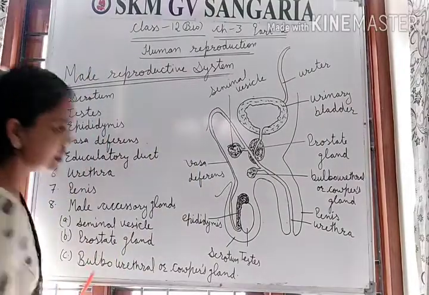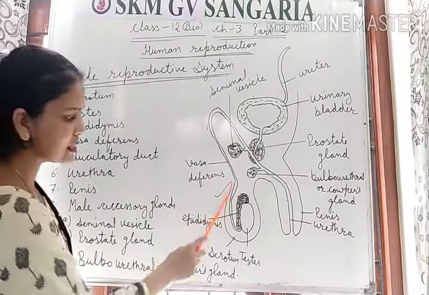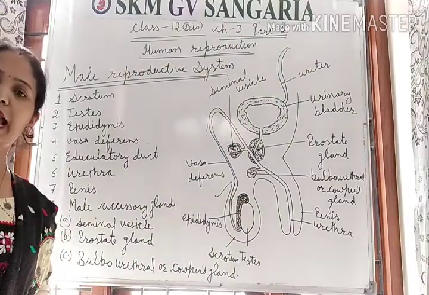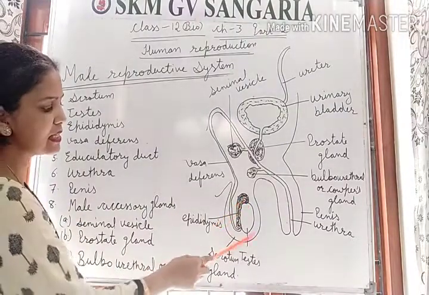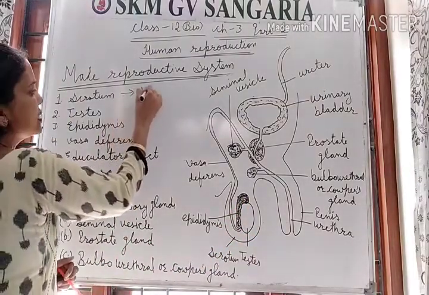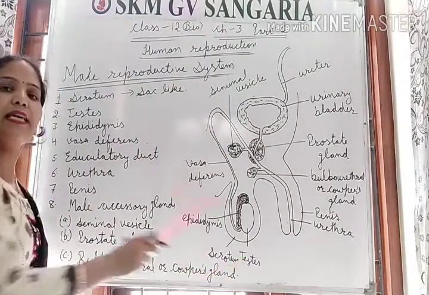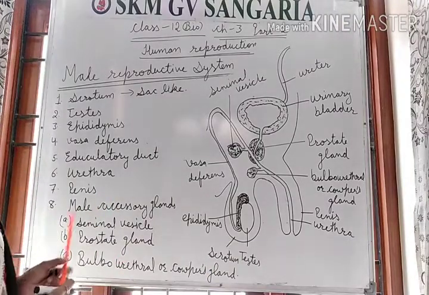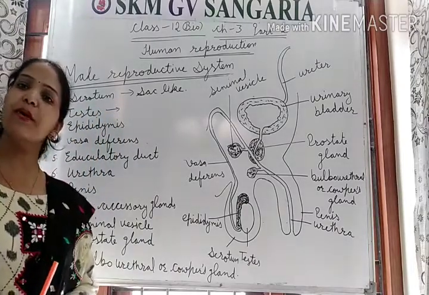This is the diagram of the male reproductive system. This structure is the scrotum. The scrotum is a sac-like or pouch-like structure in which the testes are present. Clear? Second is the testis.